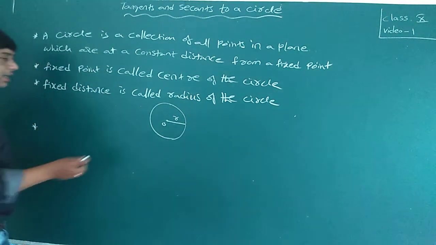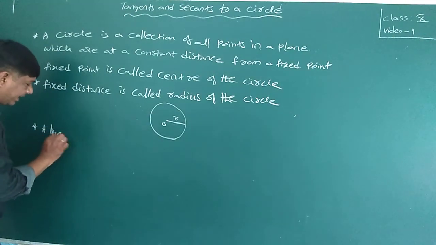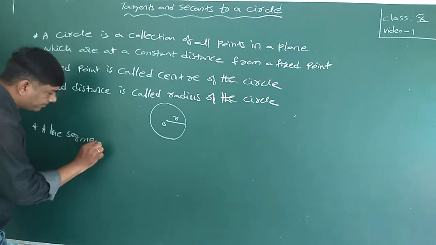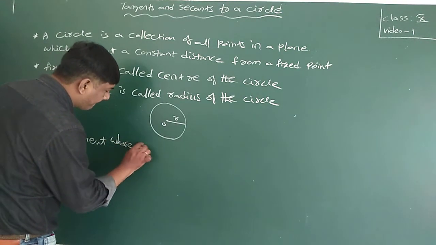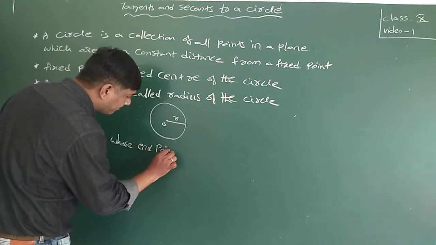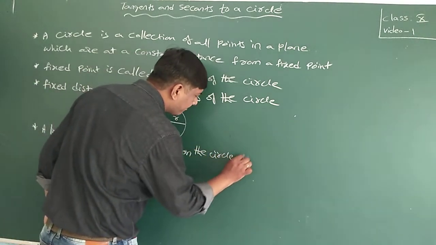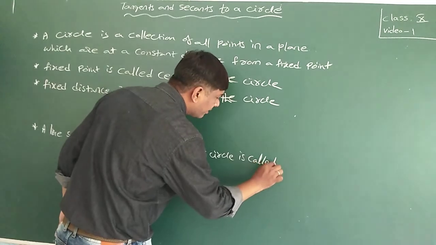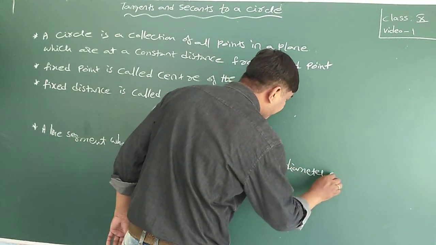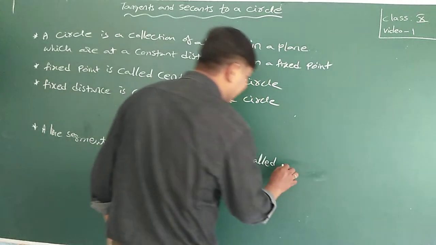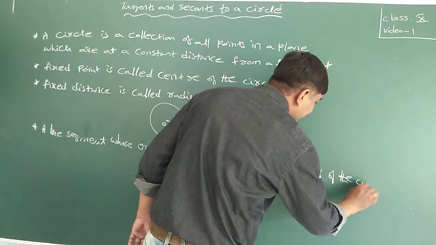Next, a line segment whose endpoints are on the circle is called a chord of the circle.